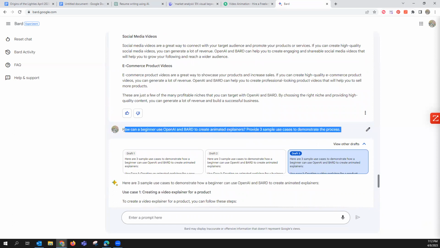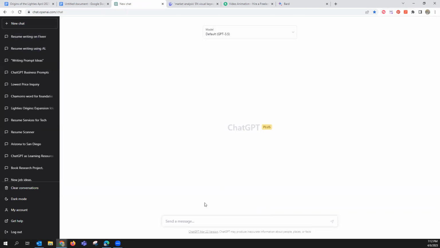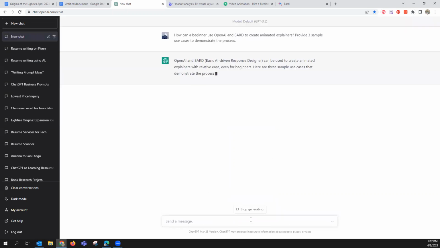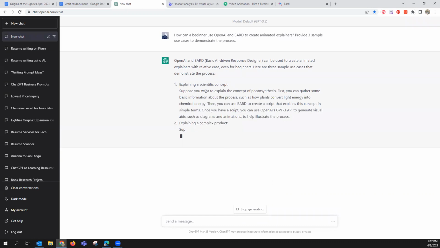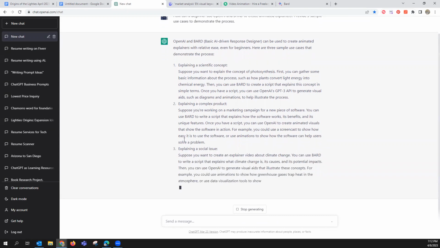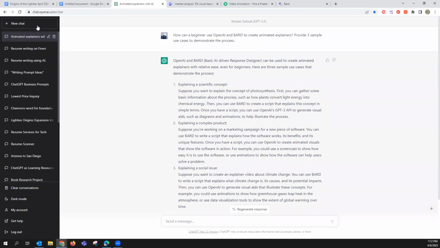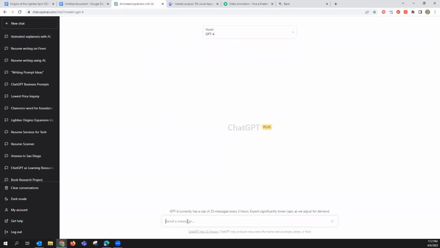Okay, let's go back to here. All right, so we got some information from Bard. Let's go to ChatGPT because we're gonna mimic this thing. Let's just create a new chat. Okay, so let's just use the GPT-3 model real quick. Let's test that out. Okay, let's go to GPT-4. How can a beginner use this?